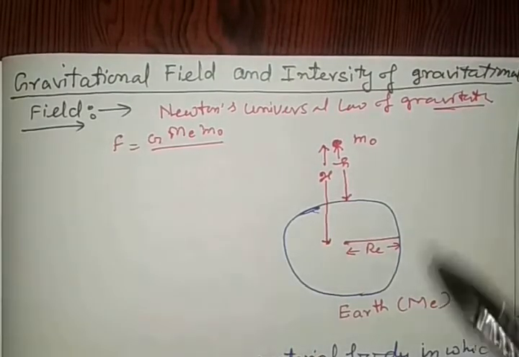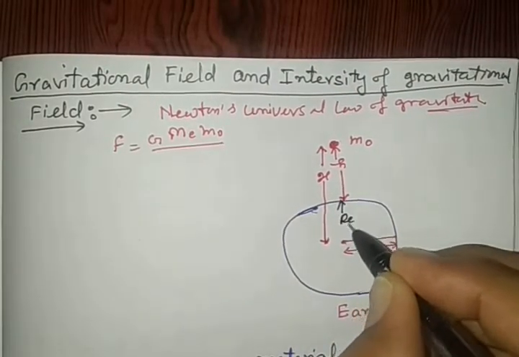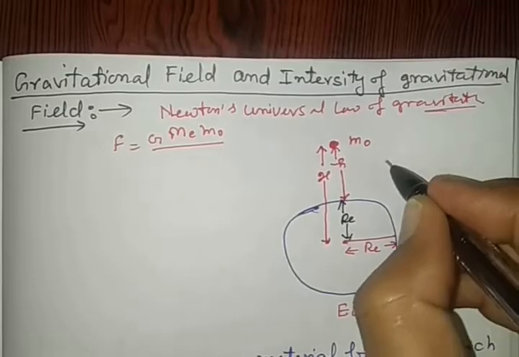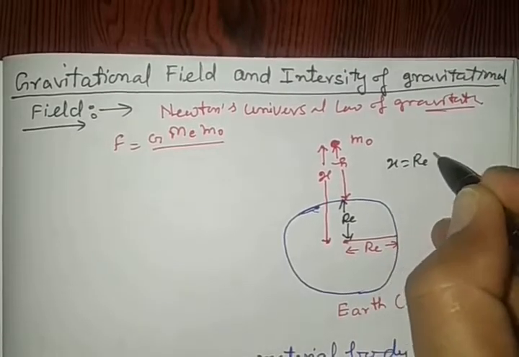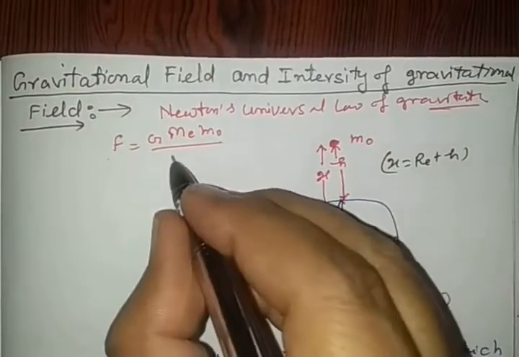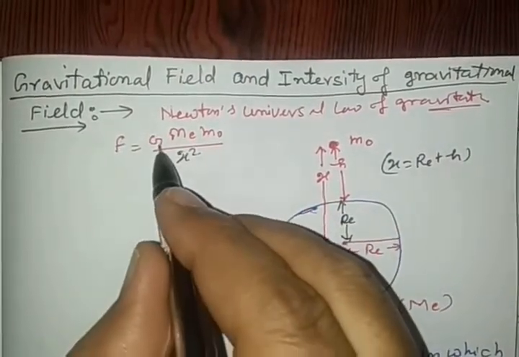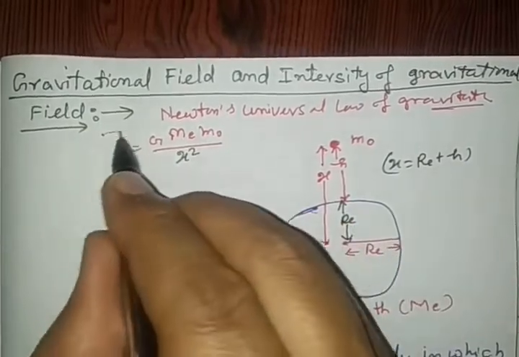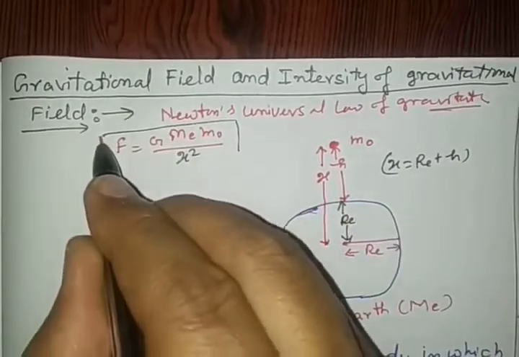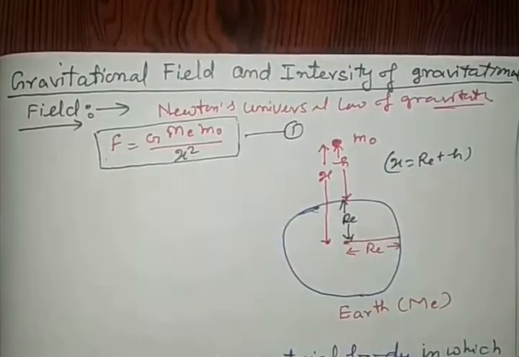This x is equal to, see here, this distance is the radius of Earth. So we may write x is equal to RE plus h. So this force can be written as F is equal to capital G me m0 by x square. It is represented by equation number 1.